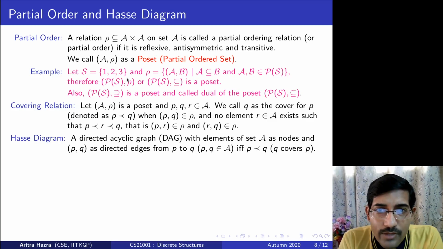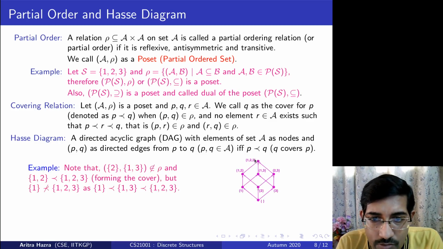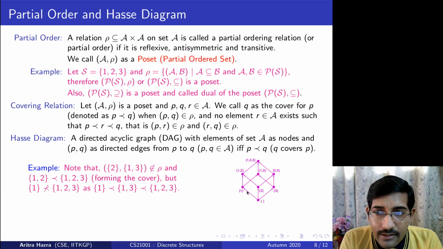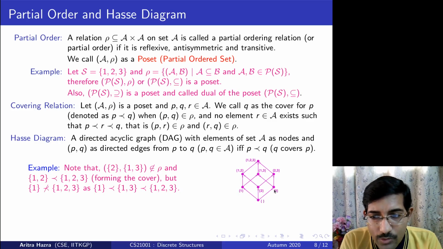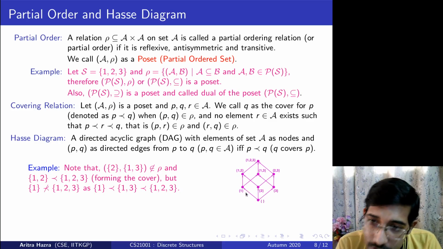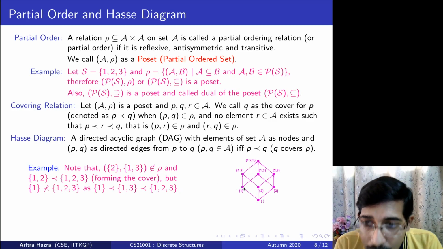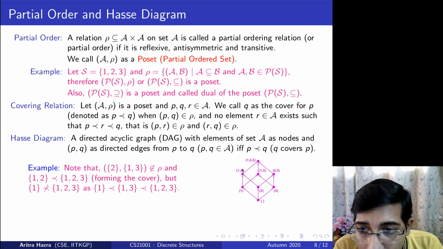Since we already have an example of a poset with a subset relation, let us see how the Hasse diagram will look. You can find here that the null set is a subset of 1, the null set is a subset of 2, the null set is a subset of 3. The null set is also a subset of {1,2}. Similarly, {1} is also a subset of {1,3}. But if you try to see the direct cover, {1} and {1,2} are directly related.